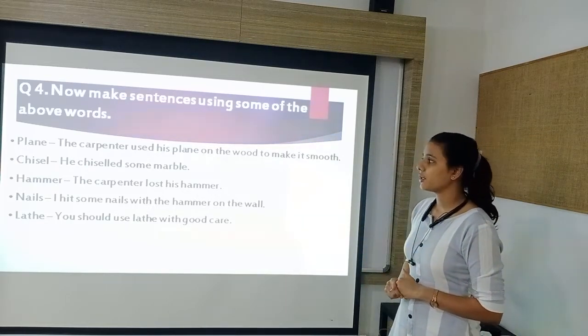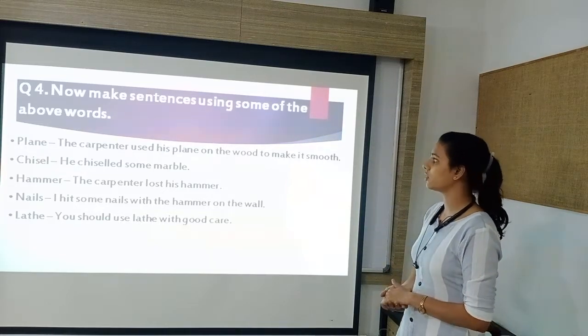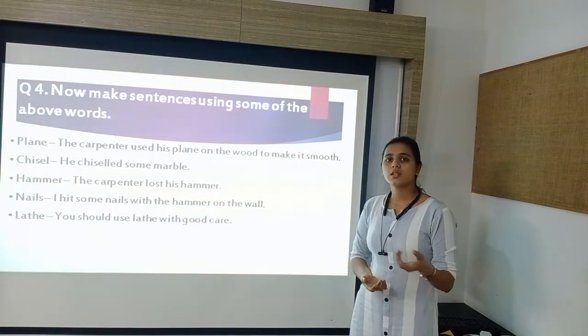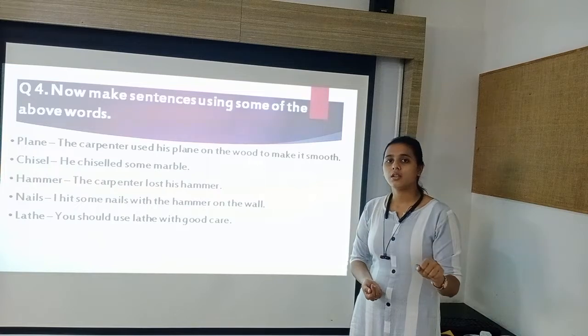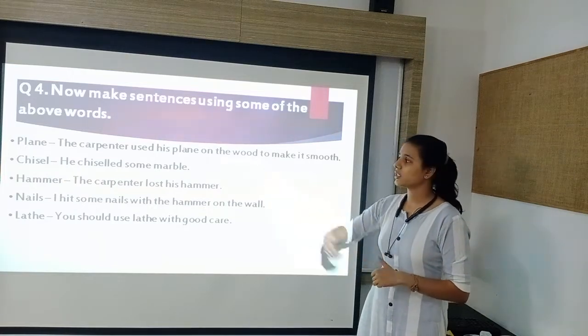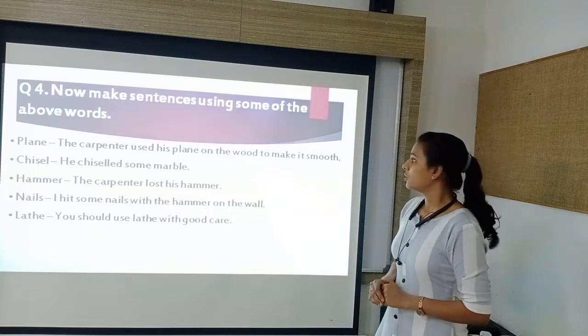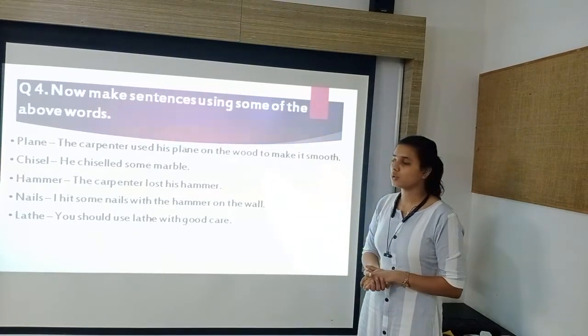Plane, that is what the carpenter used here. The carpenter used his plane on the wood to make it smooth. The plane is the tool which is used to shape the wood. So here the sentence is, the carpenter used his plane on the wood to make it smooth. To make the wood smooth.